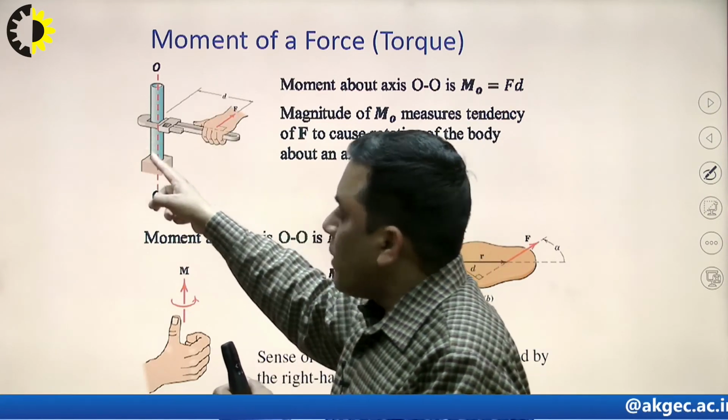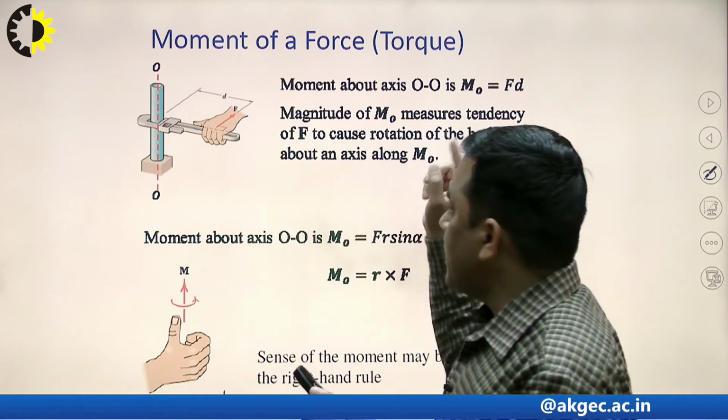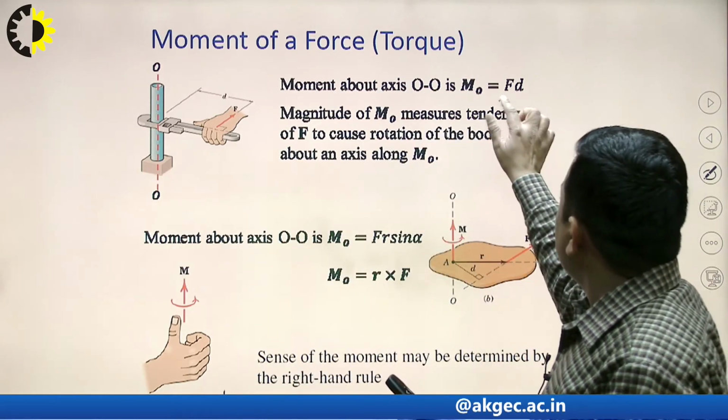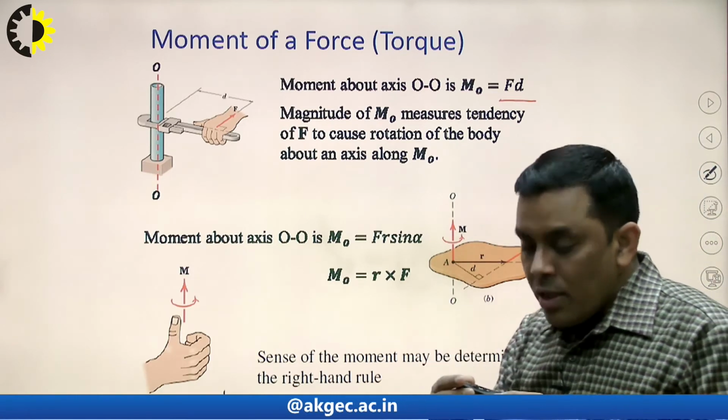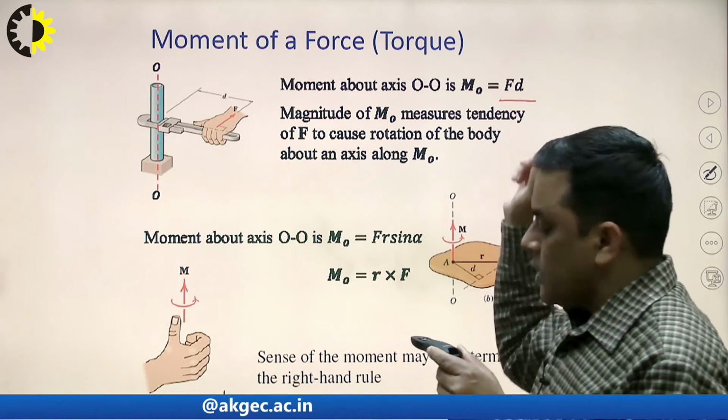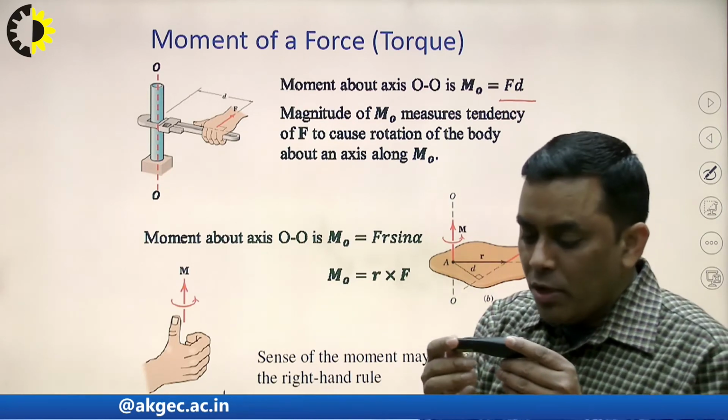So this is the effect of moment, and it comes from F into D. So the rotational tendency M is mathematically equal to force into perpendicular distance.